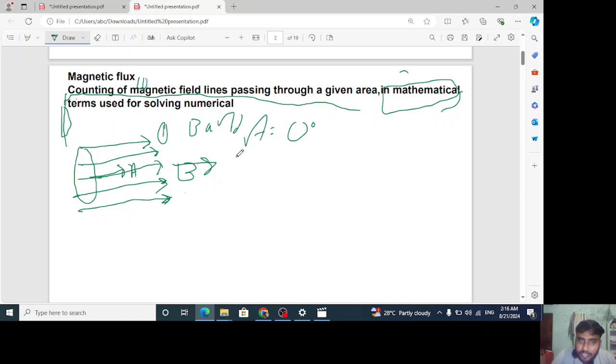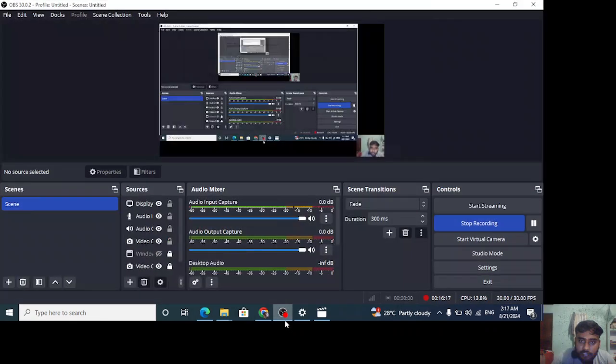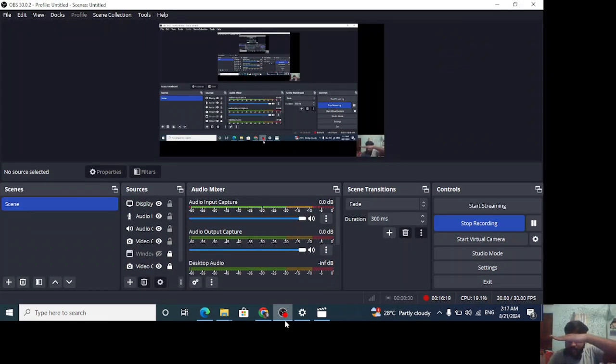And in the second case, let me tell you one thing. If this coil is placed like this, then what will happen? The second case is about how the coil is being placed. This coil is now placed like this. Now area vector will be what? Upward direction. We got it. This is area vector.